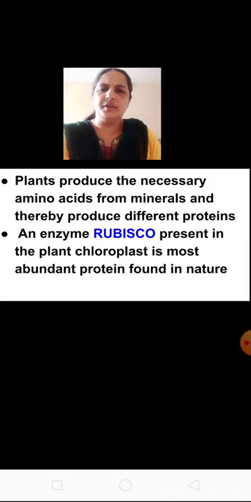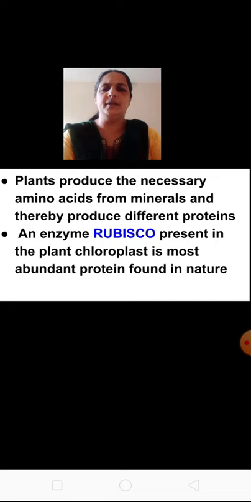An important point here is an enzyme, which I've highlighted: rubisco, present in the plant chloroplast, is the most abundant protein found in nature. If it comes in the exam, which is the most abundant protein found in nature, you have to write rubisco, present in the plant chloroplast.